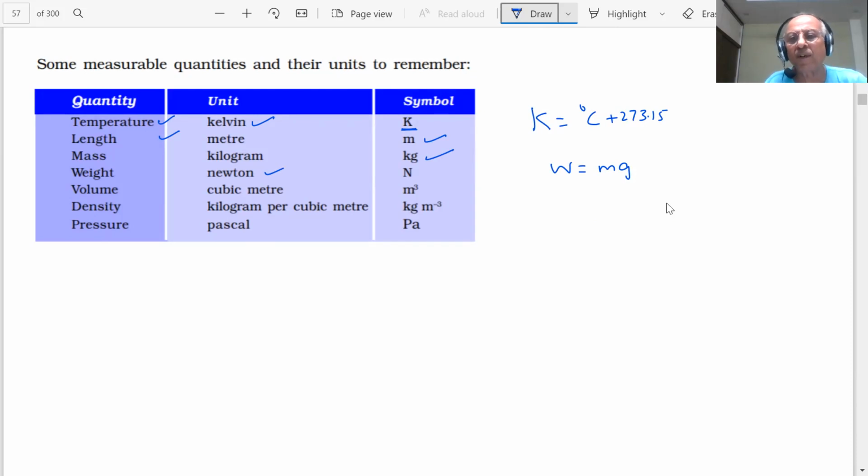Volume, meter cube. What do you mean by volume, students? If I have a cube or anything, I have length, I have breadth, I have height. L into B into H is the volume. So what will be this? Meter cube.